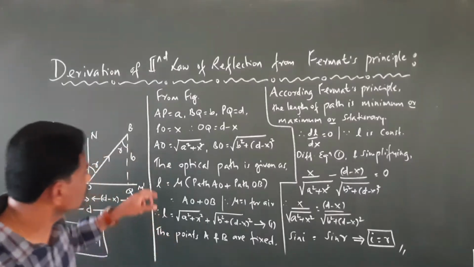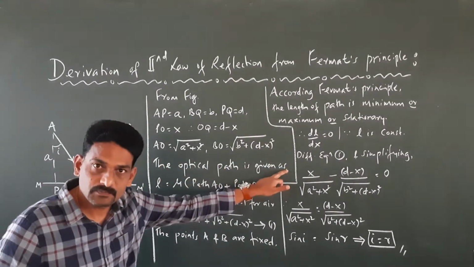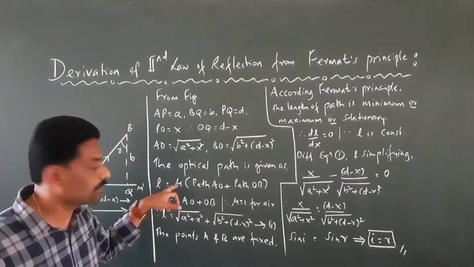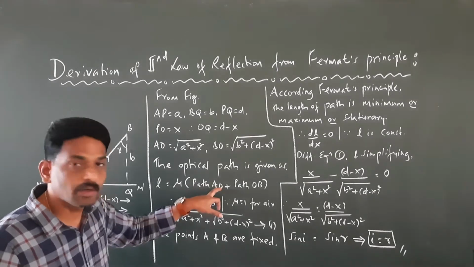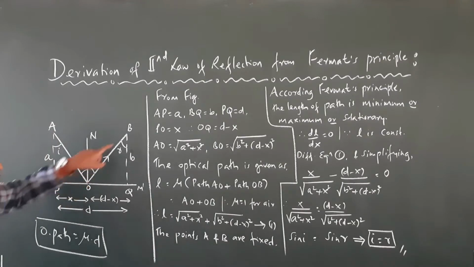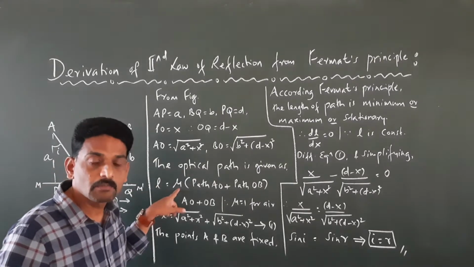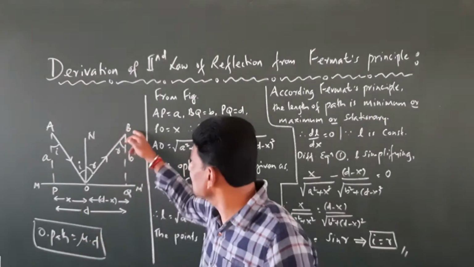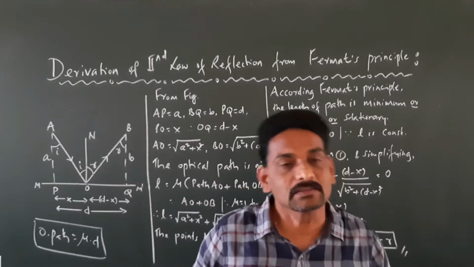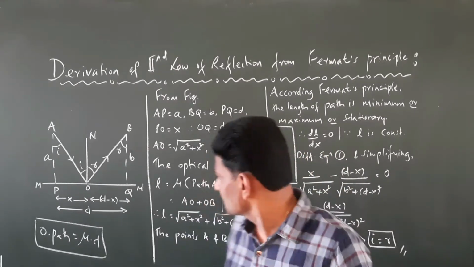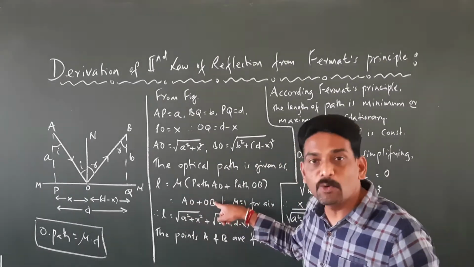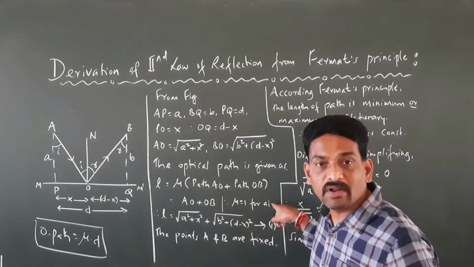Right? So therefore, we say the optical path is denoted by the symbol L. So L equals mu into (path AO plus path OB). But what is mu? The refractive index of this medium. What is this medium? Air medium. We know that for air medium the refractive index is 1. Therefore, we are left with AO plus OB, because mu equals 1 for air.